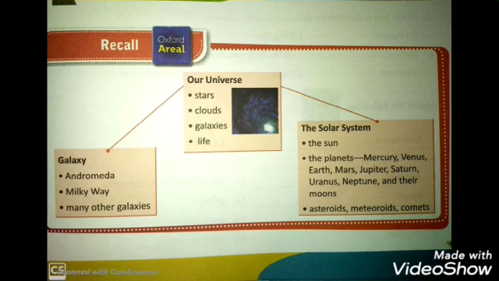The solar system, in that we saw the sun, the planets, Mercury, Venus, Earth, Mars, Jupiter, Saturn, Uranus, Neptune and their moons. We also saw asteroids, meteoroids, comets.